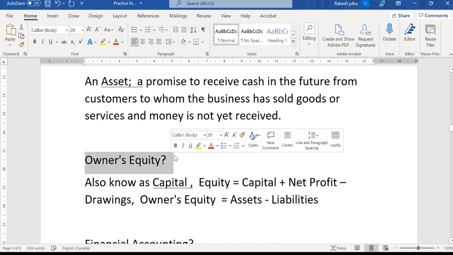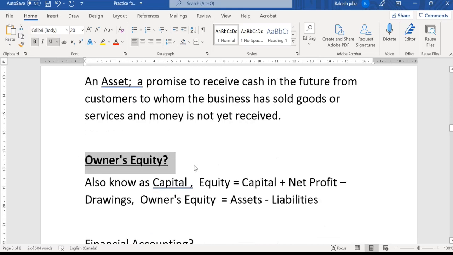If we talk about the owner's equity, it is also known as capital, and we know that equity is capital plus profit minus drawings, because the capital is the money which is invested in the business by the owner. Why does the owner invest money in the business? The reason behind investing money is to get profit.